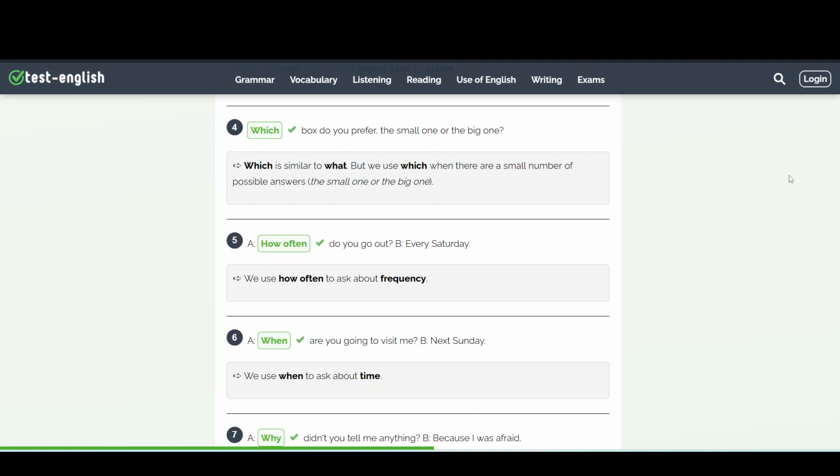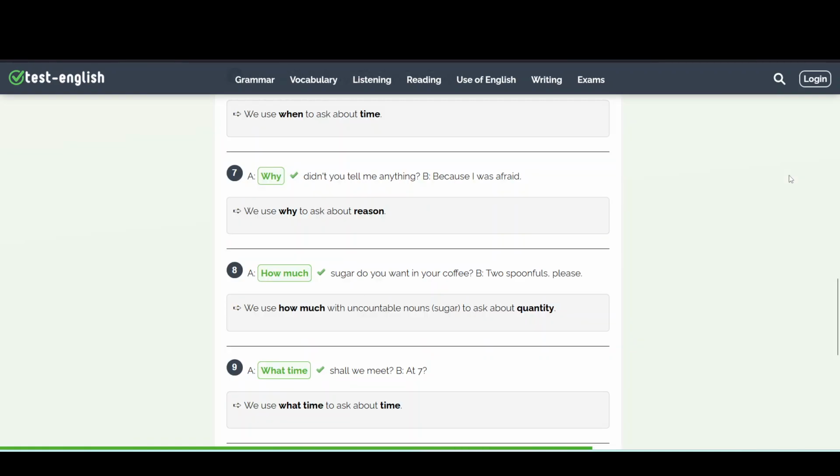Number 6, when are you going to visit me? We use when to ask about time. Number 7, why didn't you tell me anything? We use why to ask about a reason. Number 8, how much sugar do you want in your coffee? We use how much with uncountable nouns to ask about quantity.